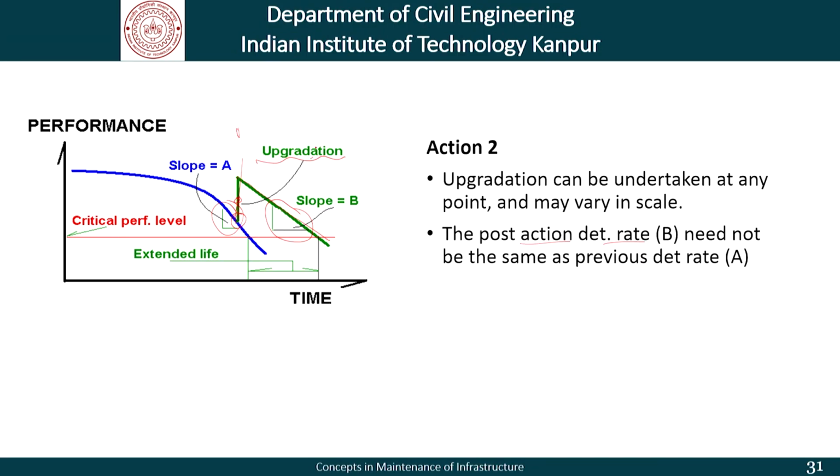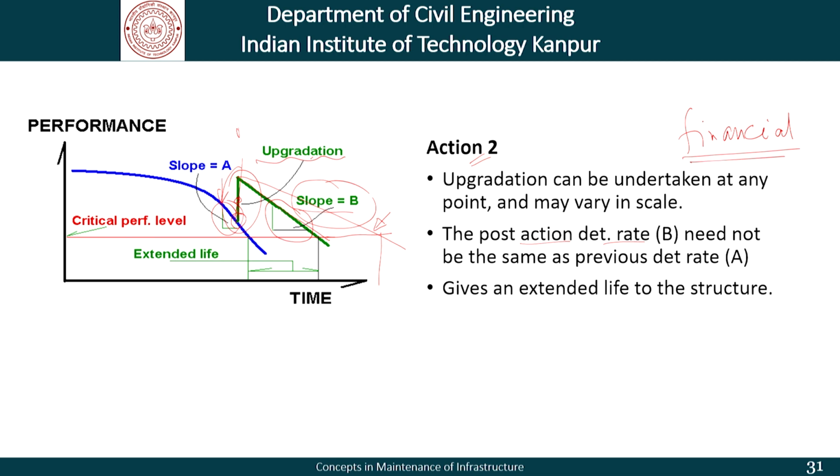If based on this upgradation and this action that we have taken, the slope was also more gradual, that is, deteriorating at a lower rate than what we were having here, then we will get a further increase in our service life. So, obviously, these actions, whether we want to increase this, whether we want to handle the slope in one way or another, have financial implications. How much money do we want to spend in order to get this extension in service life?